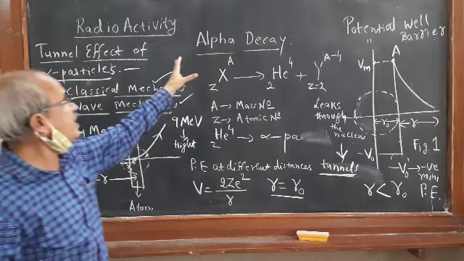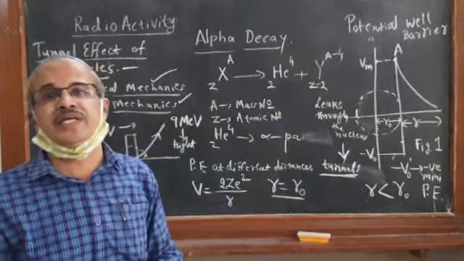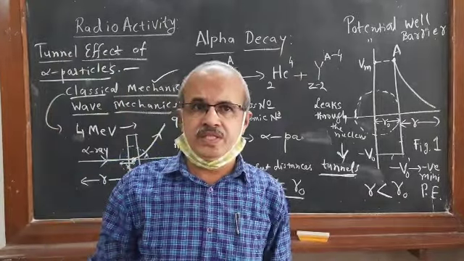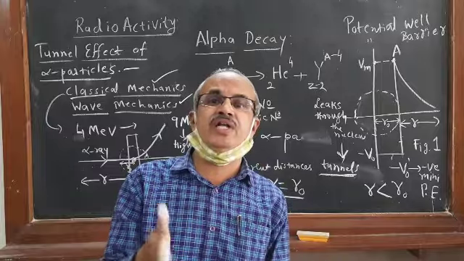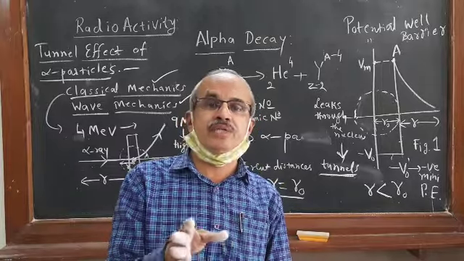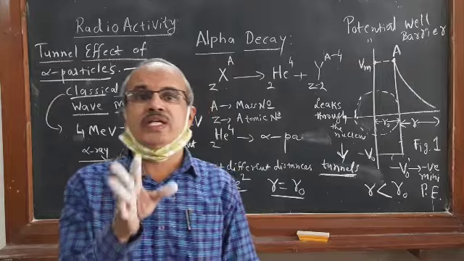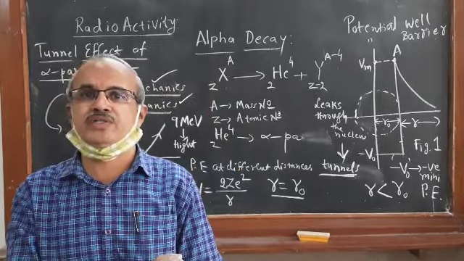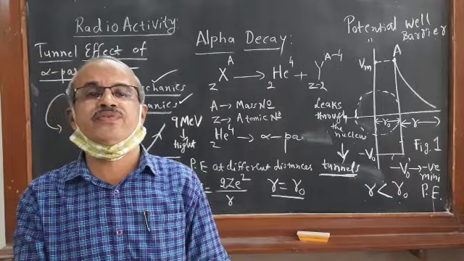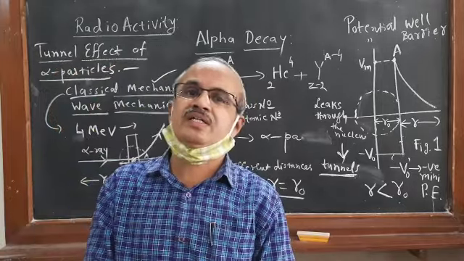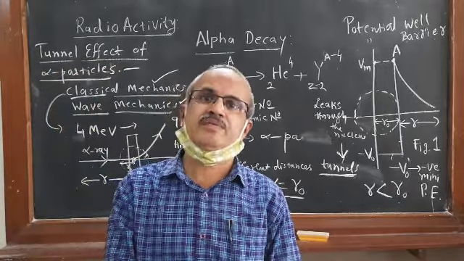So this is the theory. There are some expressions we can derive, but these expressions we have already derived. Potential in a one-dimensional box: we studied in quantum mechanics the probability of finding the particle outside that box.